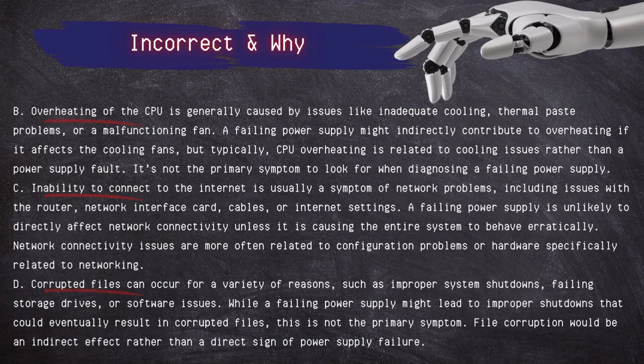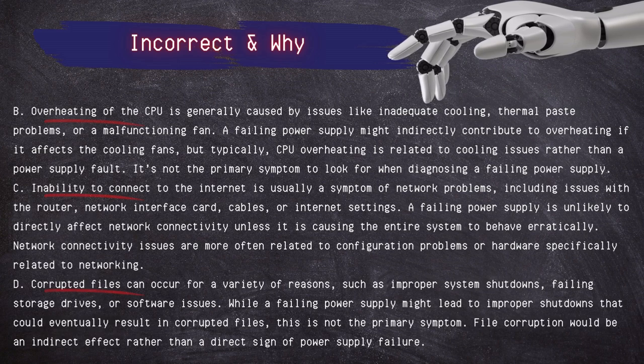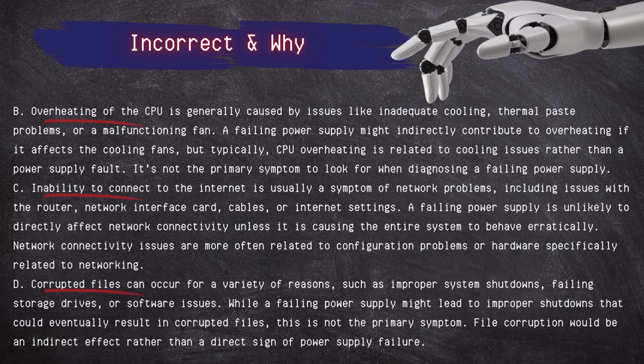Incorrect answers: overheating of the CPU is generally caused by issues like inadequate cooling, thermal paste problems, or malfunctioning fans. A failing power supply might indirectly contribute to overheating if it affects the cooling fans, but typically CPU overheating is related to cooling issues rather than a power supply fault. It's not the primary symptom to look for when diagnosing a failing power supply.